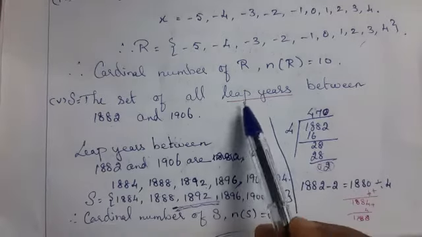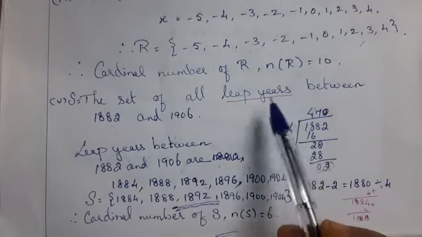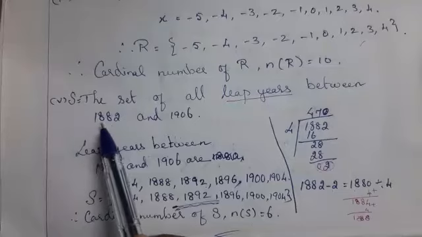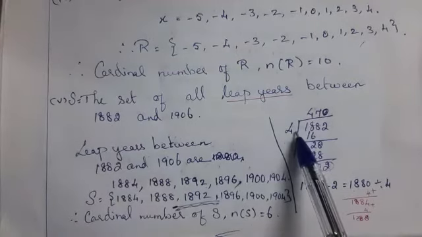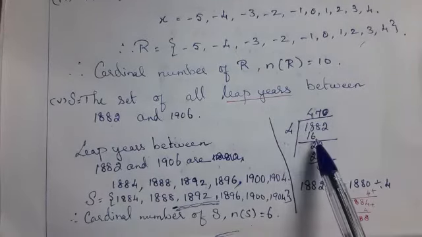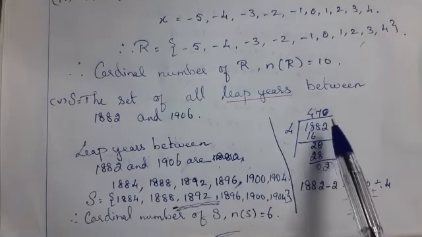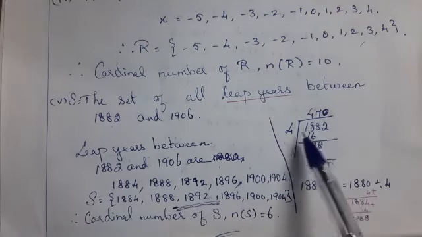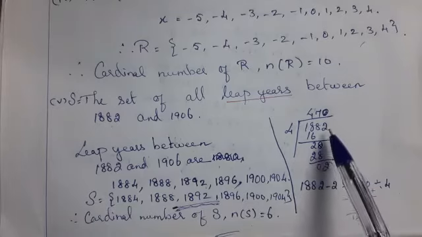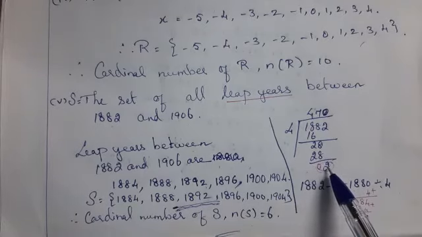Here, to find the leap year, first divide 1882 by 4. 4 4s are 16, remainder 2. Take 8, 7 4s are 28, remainder 0, take 2. Therefore, 2 is the remainder.